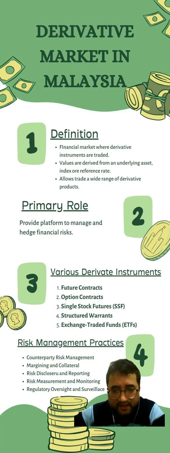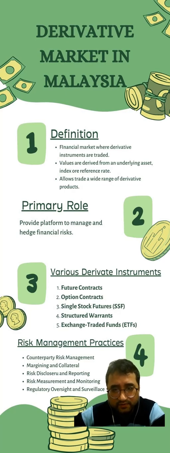Price discovery and market efficiency. The derivative market facilitates price discovery by providing a platform for buyers and sellers to trade contracts based on future expectations of underlying assets. Liquidity provision. The derivatives market plays a crucial role in providing liquidity to the financial system. By offering standardized contracts and a centralized trading platform, derivatives enhance market liquidity, allowing participants to buy or sell positions more easily.